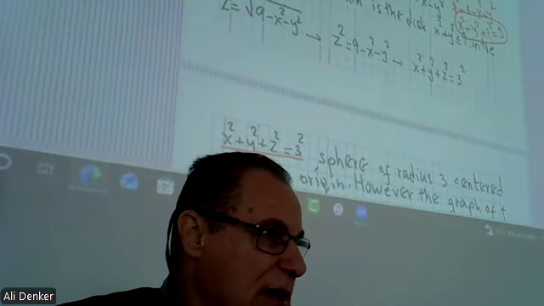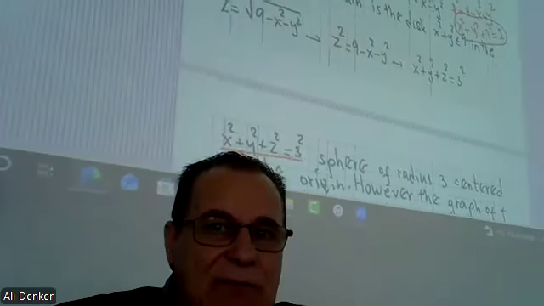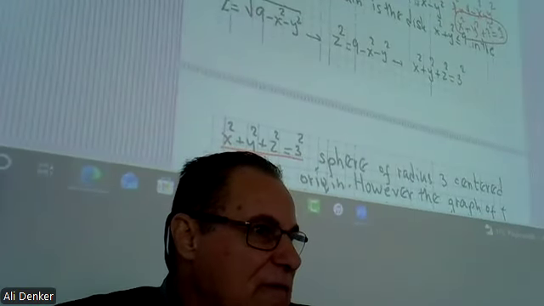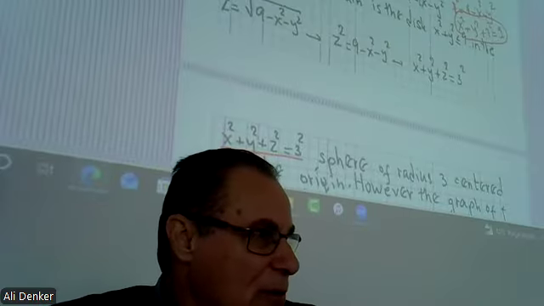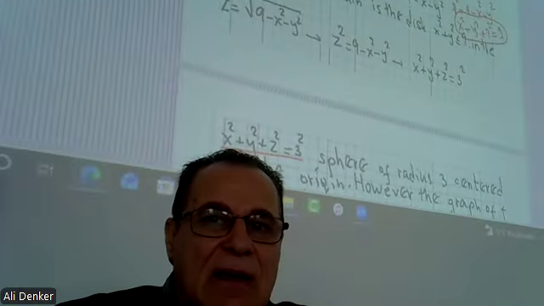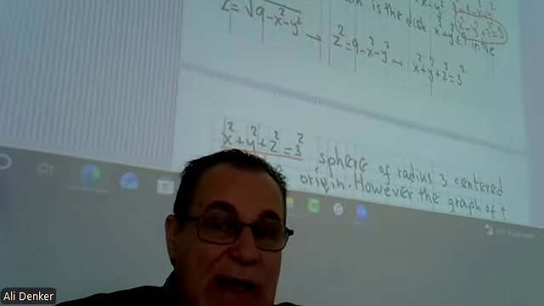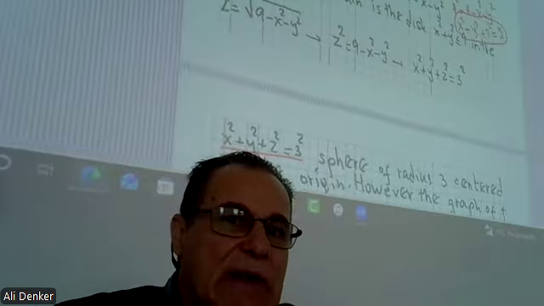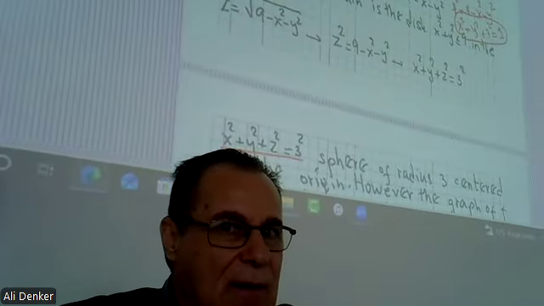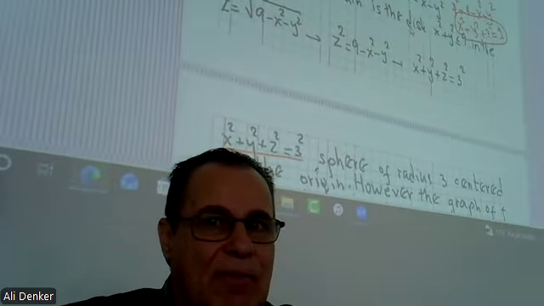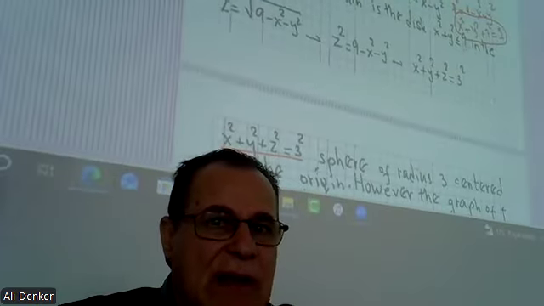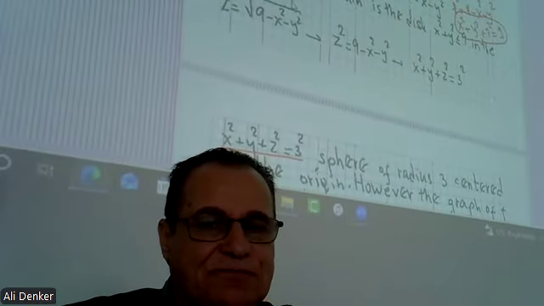So that means this term here should be positive or equal to 0. That means x squared plus y squared should be less than or equal to 9. This is the domain. So the domain is the disk x squared plus y squared less than or equal to 9 in the xy plane.